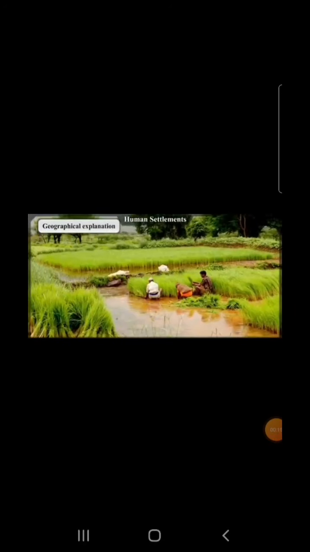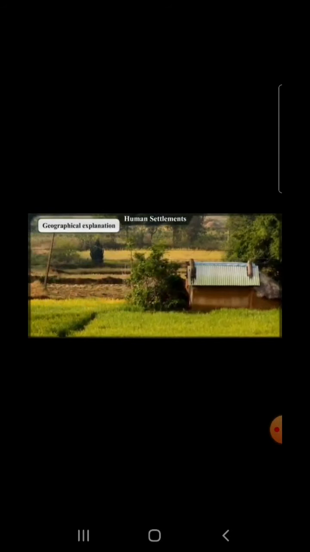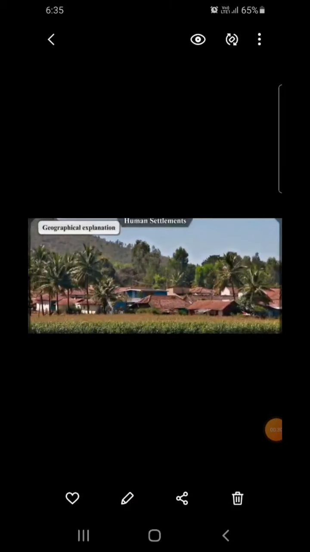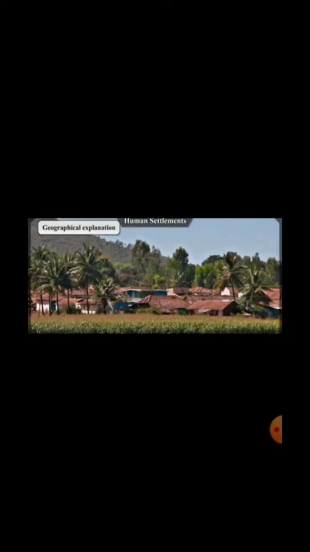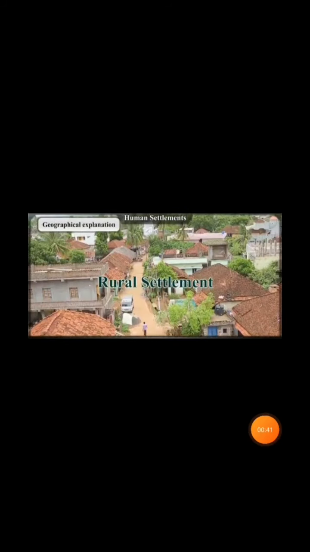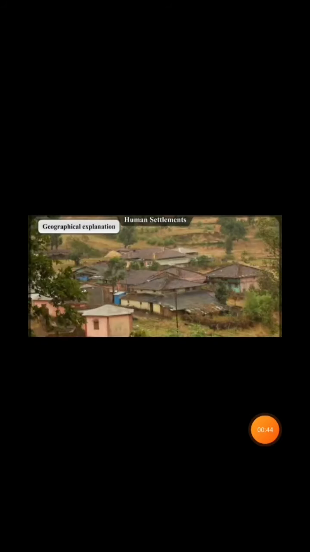Agriculture is practiced in fertile areas. Farmer families build their houses in or near their fields. These settlements gradually grow bigger. The settlements where the original occupations of the majority of the people are based on natural resources are called rural settlements. Agriculture, fishery, etc. are some of these occupations.